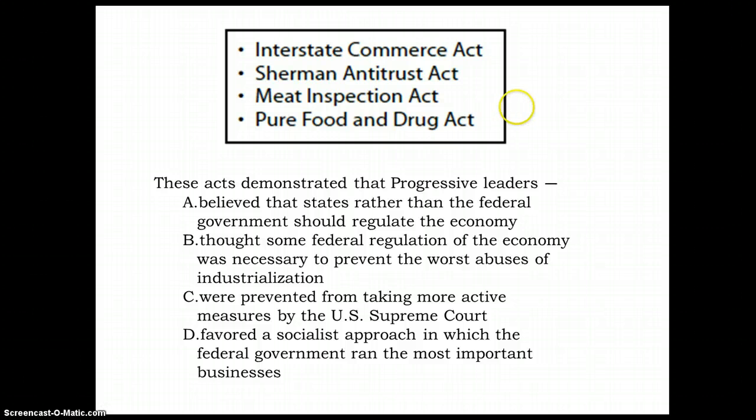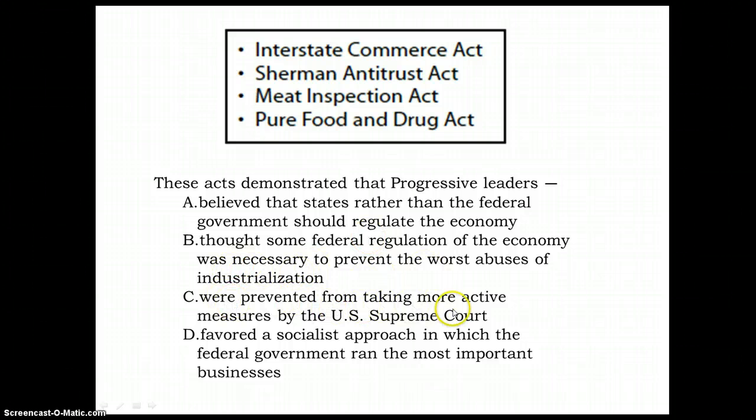So it seems like abuses of industrialization, that's like the problems of industrialization. I know at least the antitrust thing gets at that unfair working conditions and like big business being able to have monopoly that we were talking about with the Granger movement and the populist movement. So this may be an answer.